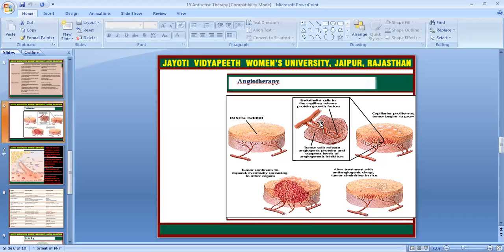After treatment with the angiogenic drug, the tumor continues to expand eventually, spreading to other organs. So how are we treating this, and how are we using the oligonucleotide and particular drugs to treat this tumor.